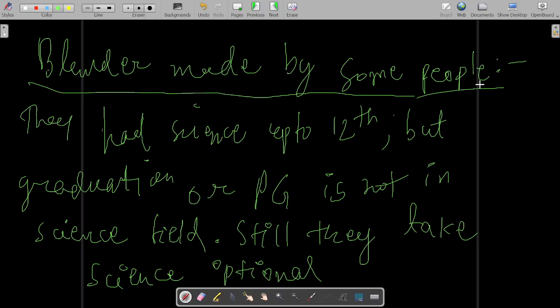For example, I had told you one optional, Sanskrit literature optional, okay. I had told you one optional over here, Sanskrit literature optional, right?